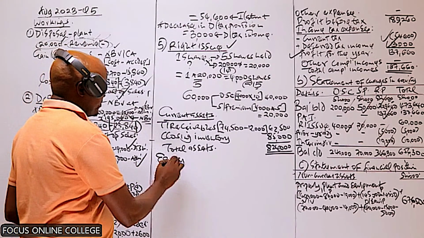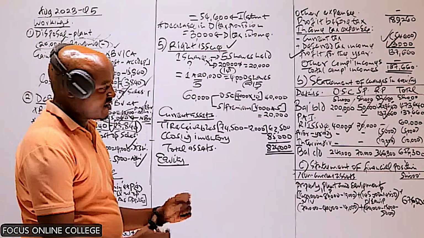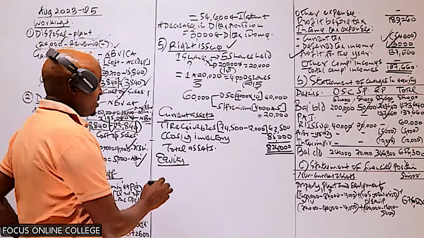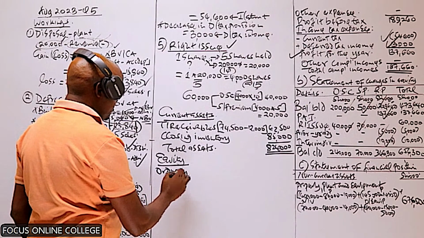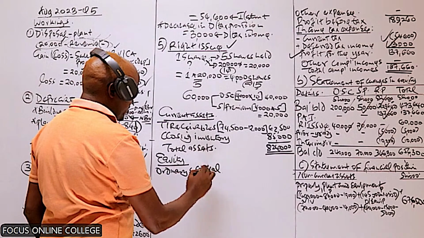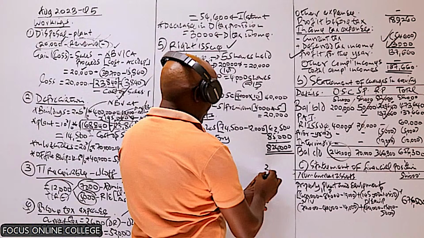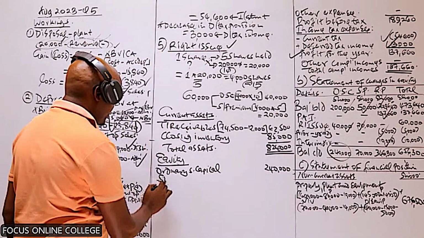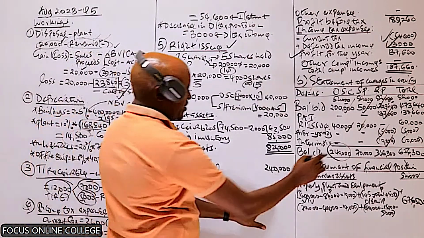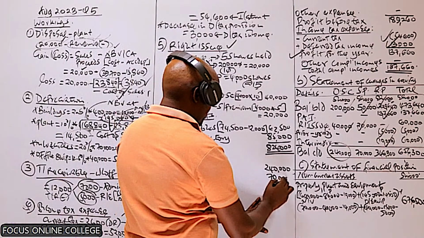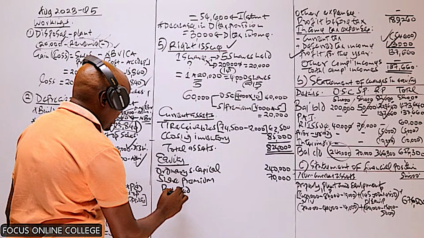Now record the items of equity. For items of equity, remember we have these figures here. Where do we get these figures? From the statement of changes in equity. The first item is ordinary share capital, which we bring here as 40,000. Then we have share premium, which is 70,000.